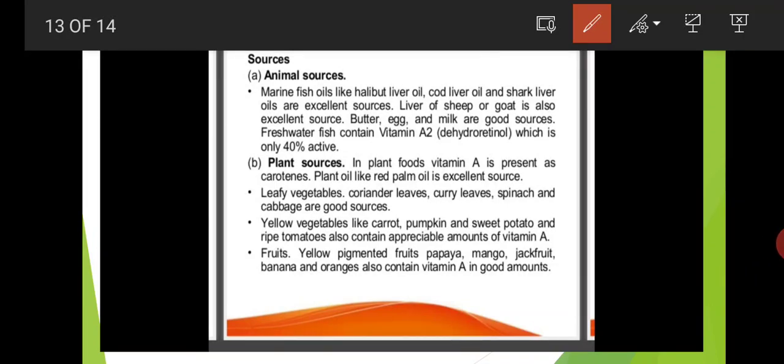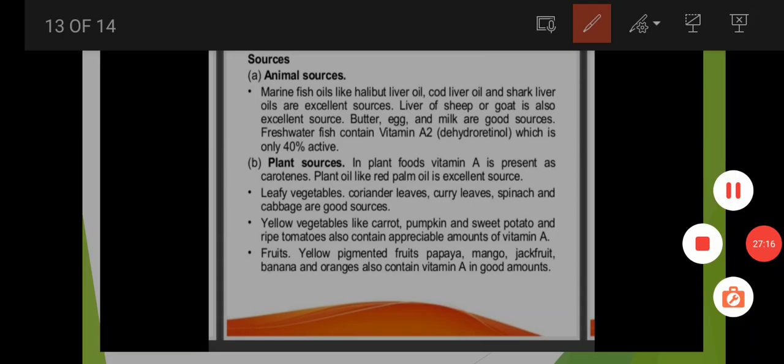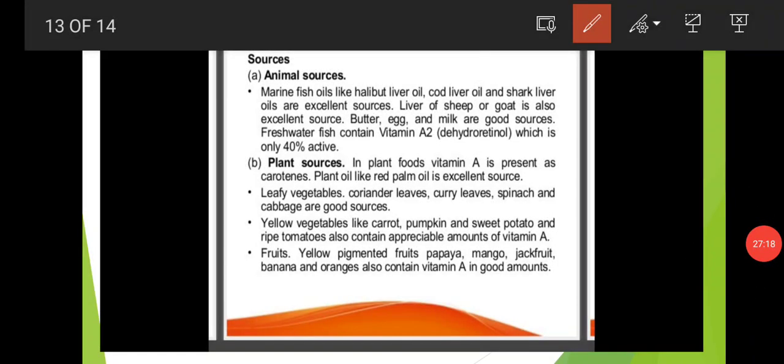Fruits like yellow pigmented fruits, papaya, mango, jackfruit, banana, and oranges also contain vitamin A in good amounts. Almost all leafy vegetables, vegetables, and fruits have vitamin A in good amounts. Animal sources are also liver oils, butter, egg, milk, and fish mainly. These all are good sources for vitamin A.